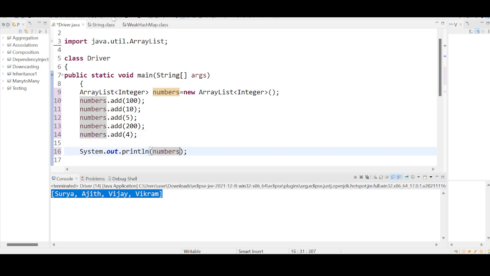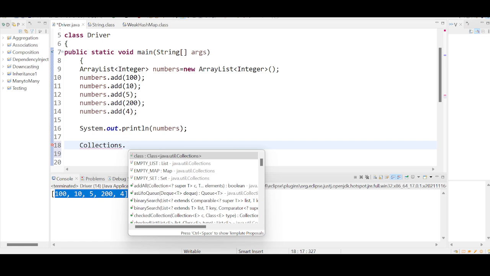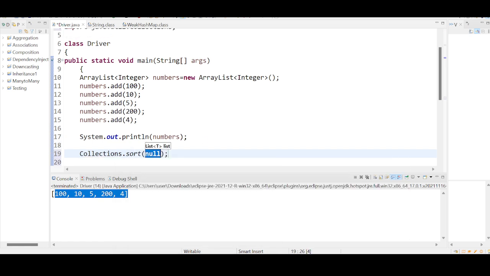If I run this code, it is going to preserve the insertion order. So this is how the output is going to look. There is a method called sort in the Collections class. So if I use that method on top of the Collections class, and if I pass the reference variable of the ArrayList numbers,